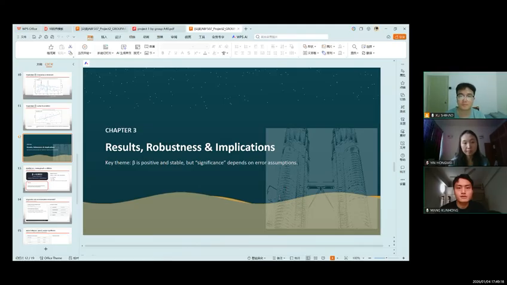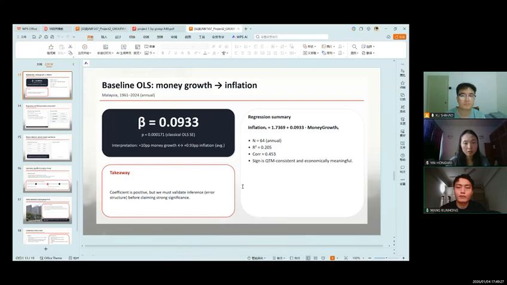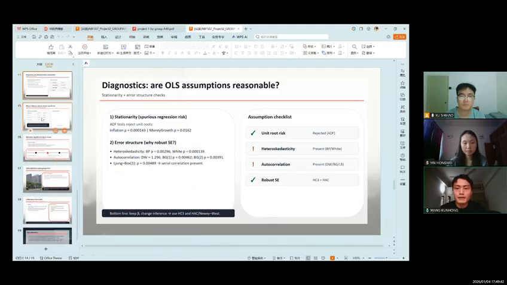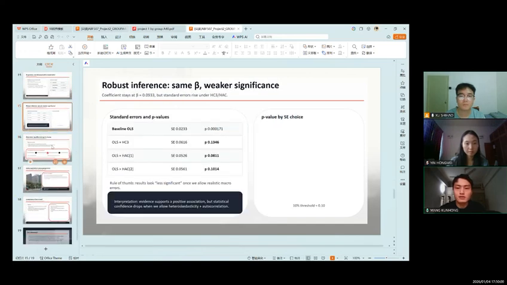In Chapter 3, we present our main results, robustness checks, and the implications. Using a baseline OLS regression for Malaysia from 1961 to 2024, we found a positive relationship between money growth and inflation. The estimated coefficient is around 0.093, meaning higher money growth is associated with higher inflation. This result is consistent with the quantity theory of money and is economically meaningful. However, we then test whether the OLS assumptions hold.